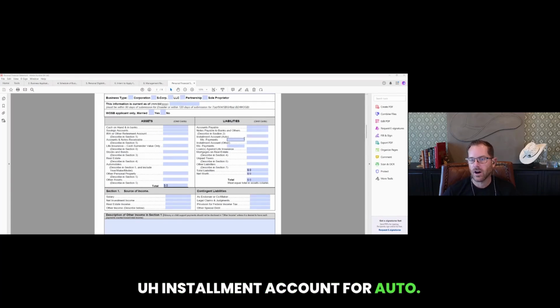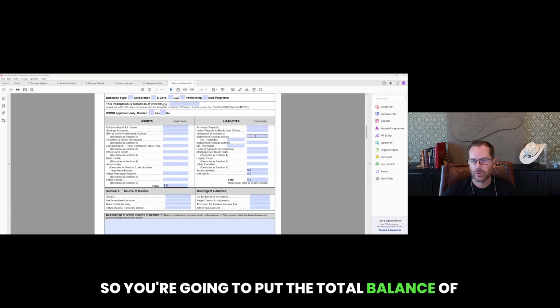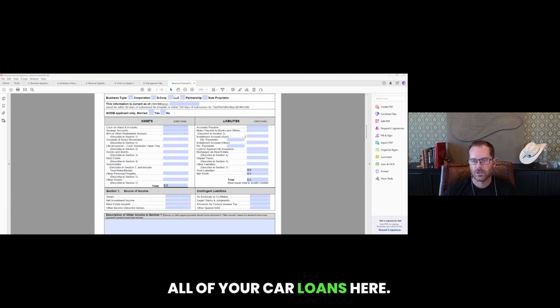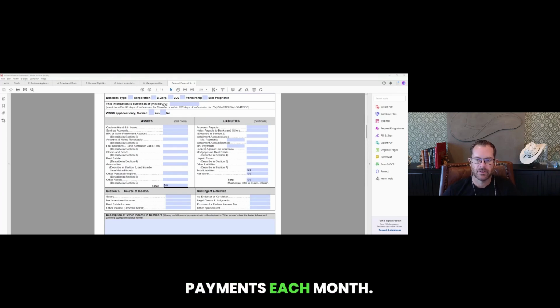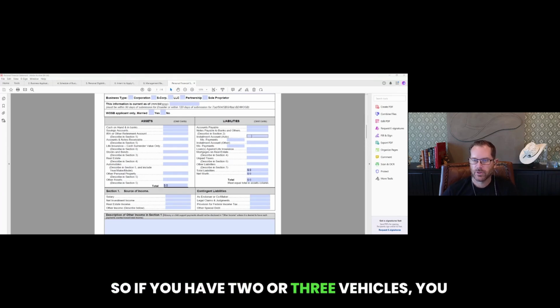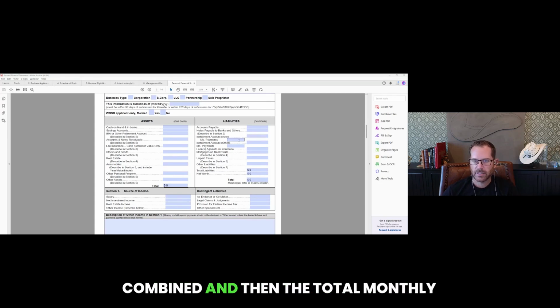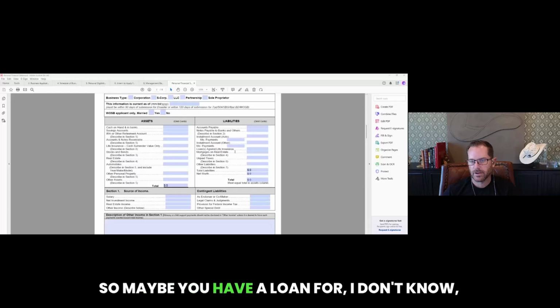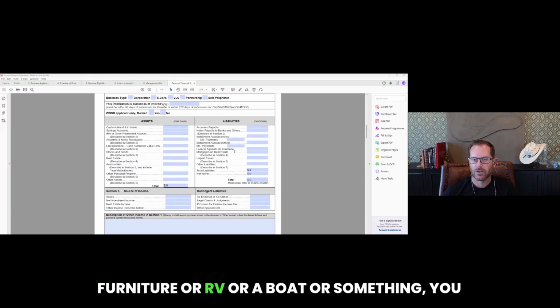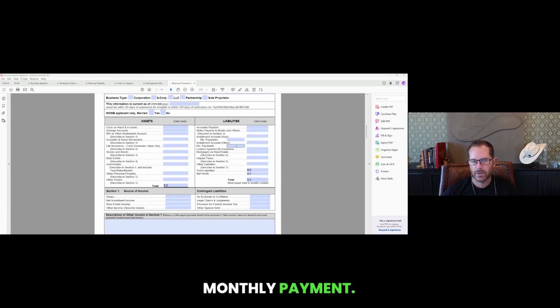Installment account for auto. You're going to put the total balance of all of your car loans here, and then the total of the monthly payments each month. So if you have 2 or 3 vehicles, you would put the total amount owed here combined, and the total monthly payments combined as well. Same thing if you've got any other installment accounts. So maybe you have a loan for, I don't know, furniture or RV or a boat or something, you would list that here and then put the monthly payment.